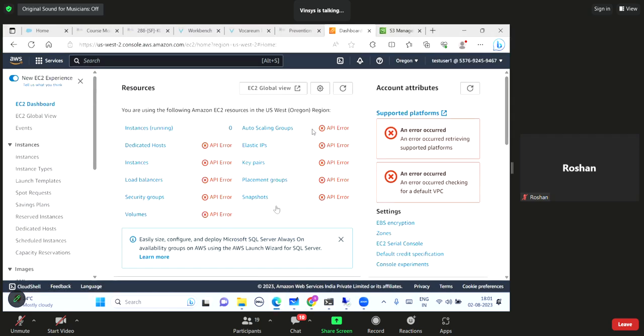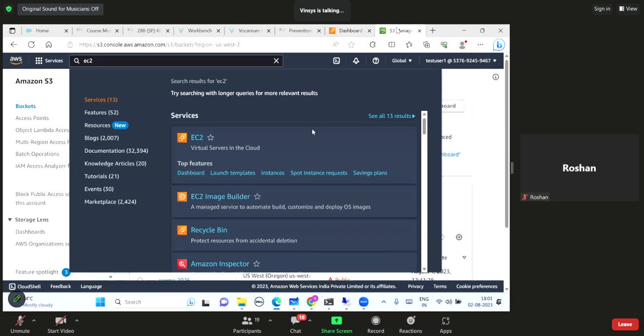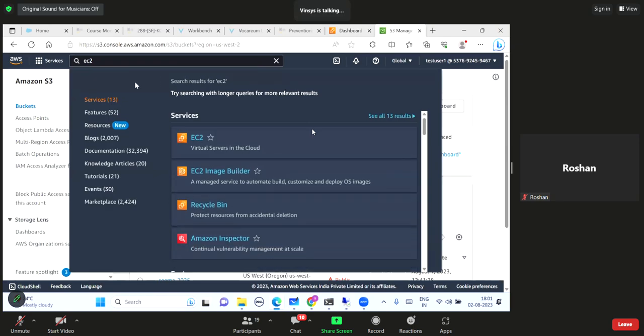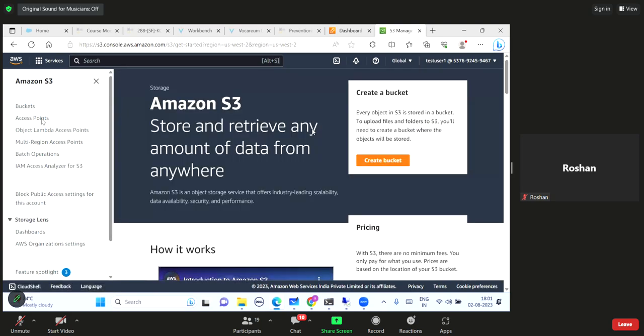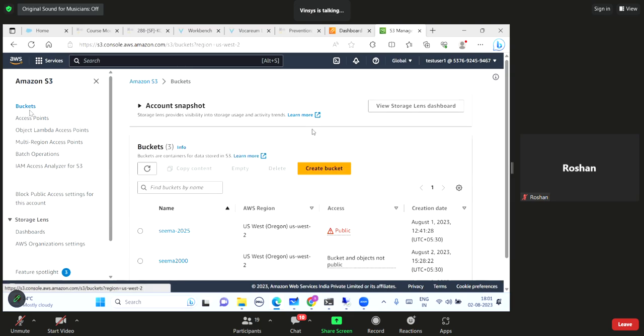Let us check. If I go to this account again, let me just go to S3 service once again. Sometimes permission will take time to get reflected here, so you need to refresh the page or something. Okay, let me go to buckets.